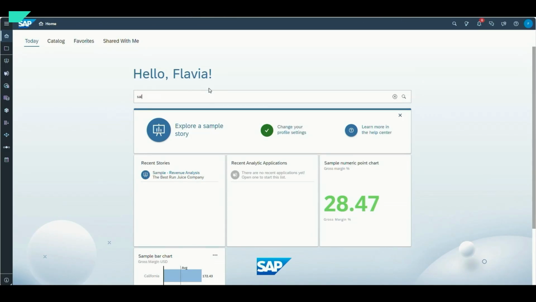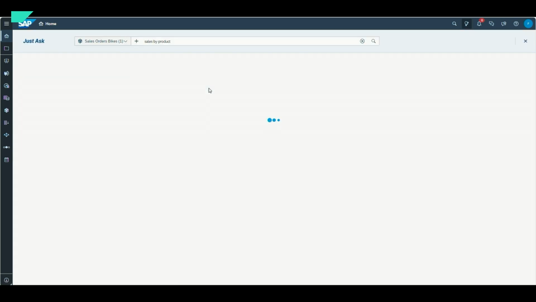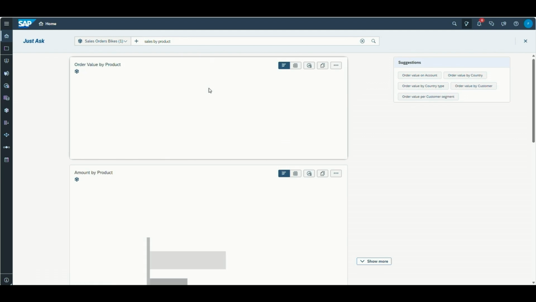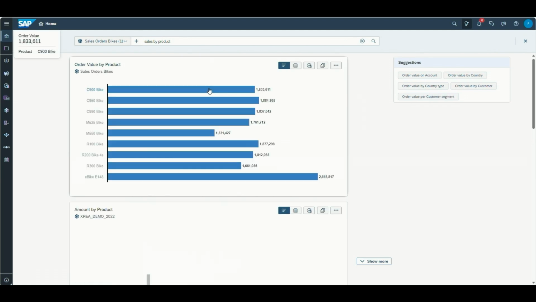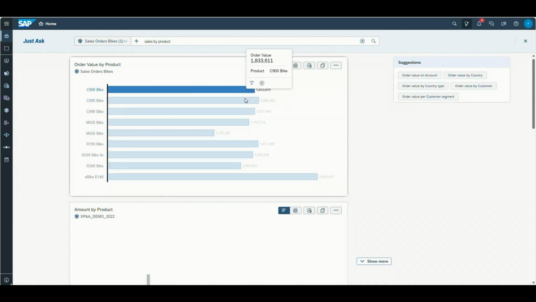So here I'm on the home screen of SAP Analytics Cloud, and I'm asking a question that many people ask probably on a daily basis. Show me my sales by product. What the system is doing now, it's going to the backend and finding the data set that's most suitable for this question. Here, there are two coming back, and I can see, okay, the sales order is actually the most relevant for me. And it's also now taking into consideration synonyms. So it's showing me the order value for the different products.